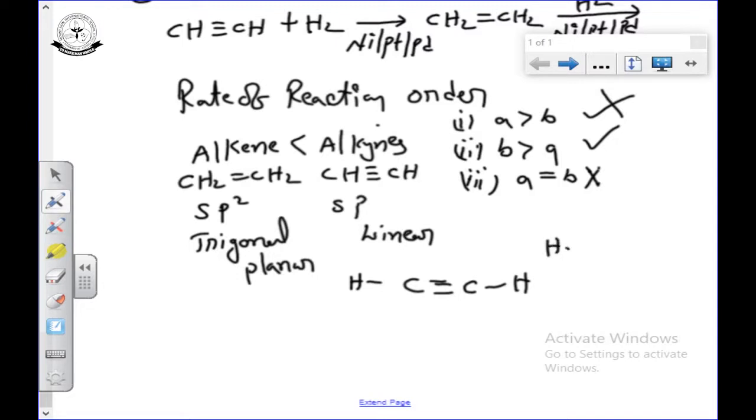Hydrogen will be attacking on the multiple bonds. In the linear alkyne, C triple bond CH, there is free space, so it is easy for hydrogen to attack the alkyne.